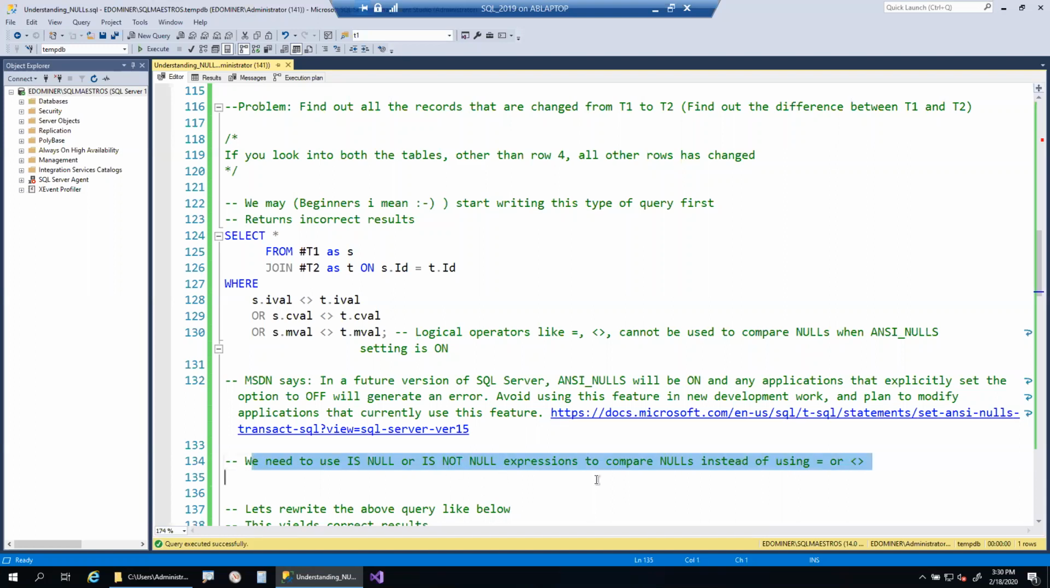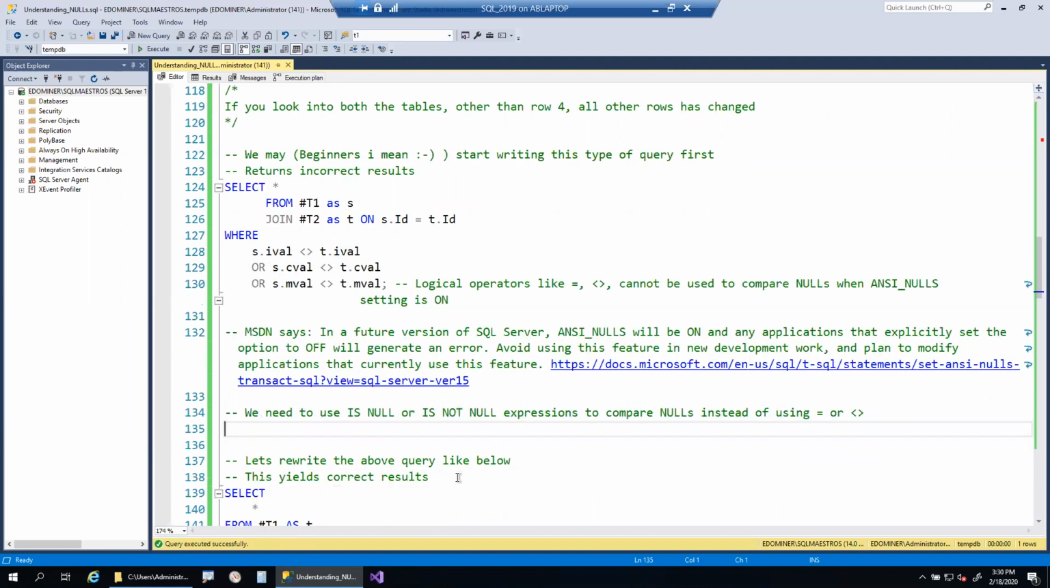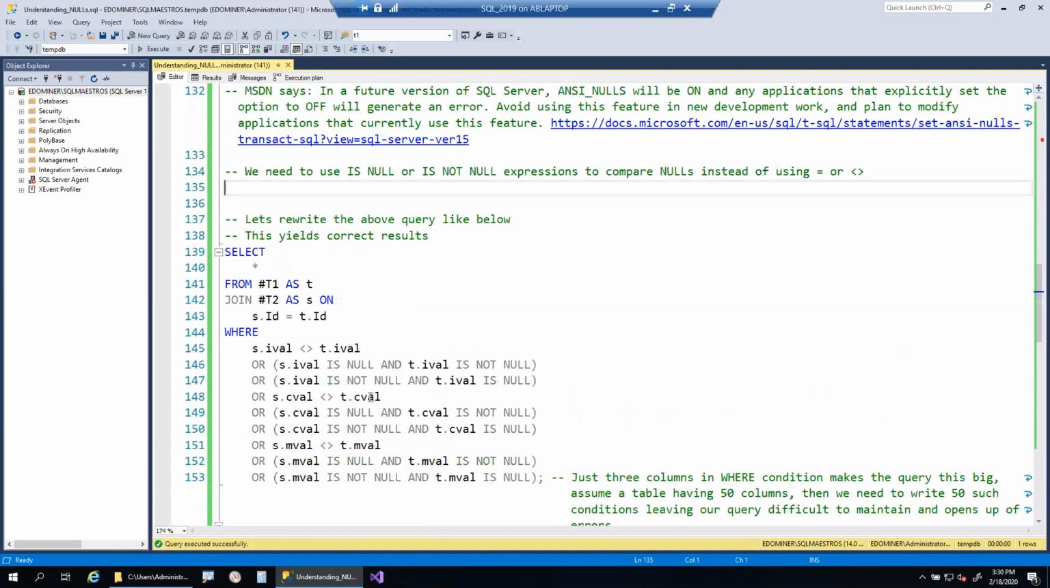If you look into this particular statement, we need to use is null or is not null expressions to compare nulls instead of using is equal to or not is equal to logical operators. So let's rewrite the same query like below. So we have the same join condition. Select star from T1 as T, and I'm doing an inner join with T2 and giving an alias name as S, and we are joining these two tables on ID column where ID is equal to ID.